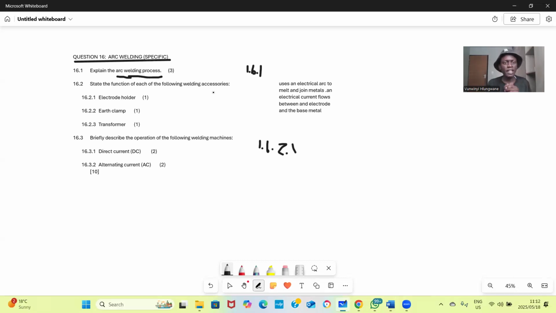You must know the function of electrode holder, earth clamp, transformer. They need only function. Number one, the function of electrode holder is a holder. That means it holds the electrode and conducts current to it.